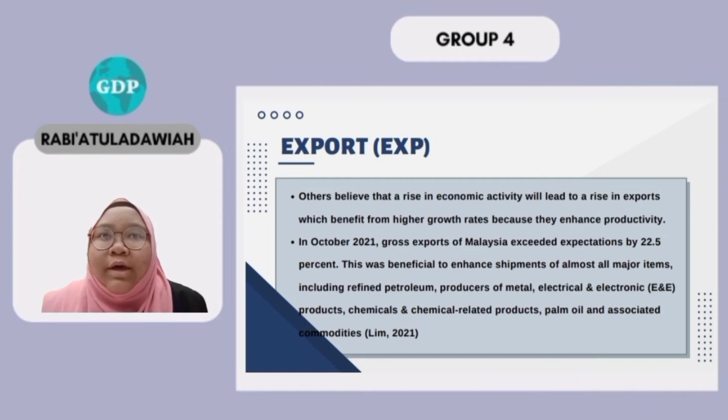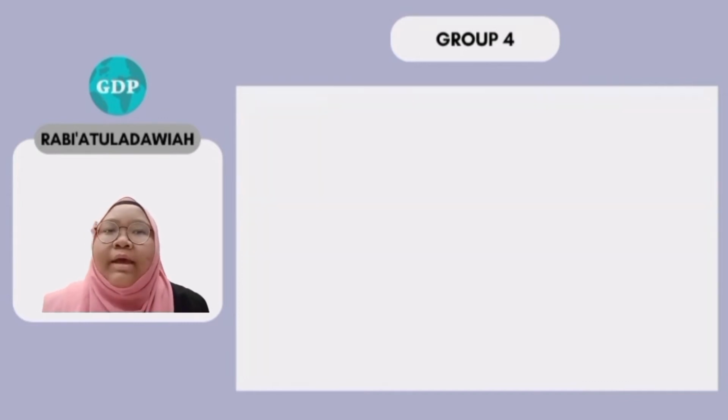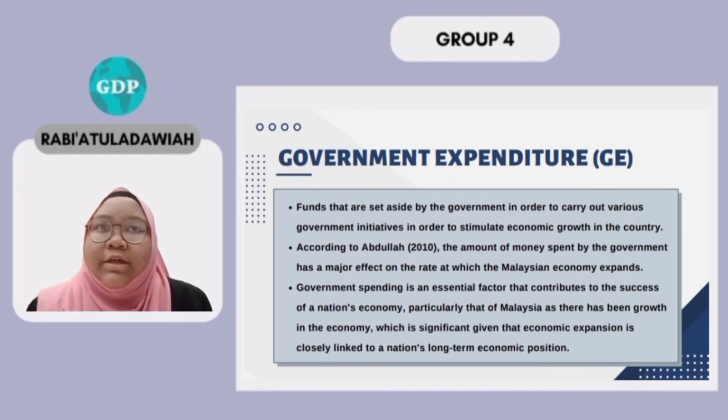In October 2021, gross export of Malaysia exceeded expectation by 22.5%. This was beneficial to enhance shipment of almost all major items, including refined petroleum, producer of metal, palm oil, and associated commodities. The next variable is government expenditure, which are the funds set aside by government in order to carry